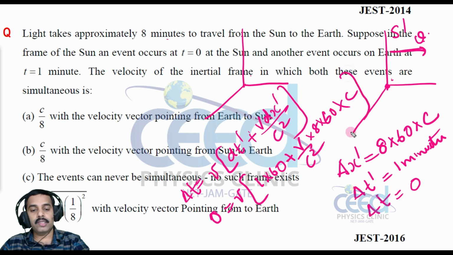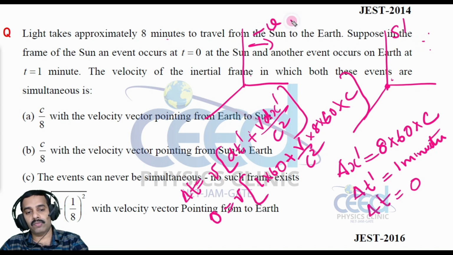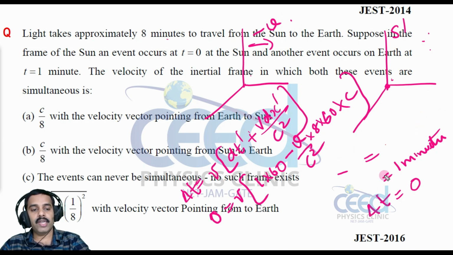All right. Now suppose I am considering this S dash frame is moving with a velocity v, I can take the same situation. If S dash is moving with v, we can replace it with S moving with minus v. So I can convert here this as minus v, right? So this is equal to 0. Now let me calculate this v.